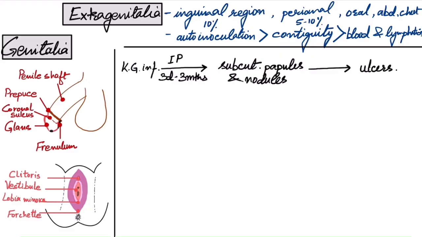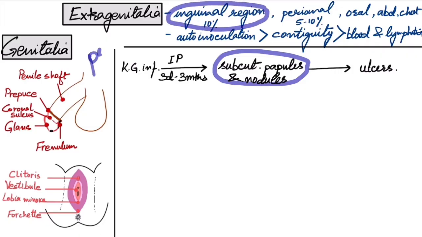Now, these subcutaneous nodules might be present in the inguinal region in about 10% of the cases, and it may mimic as if the inguinal lymph nodes are enlarged. So, they are also known as pseudobubo. True bubo is not present in donovanosis, that is, the lymph nodes are not affected per se in donovanosis. It might be affected with secondary bacterial infection or co-infection with other STI.